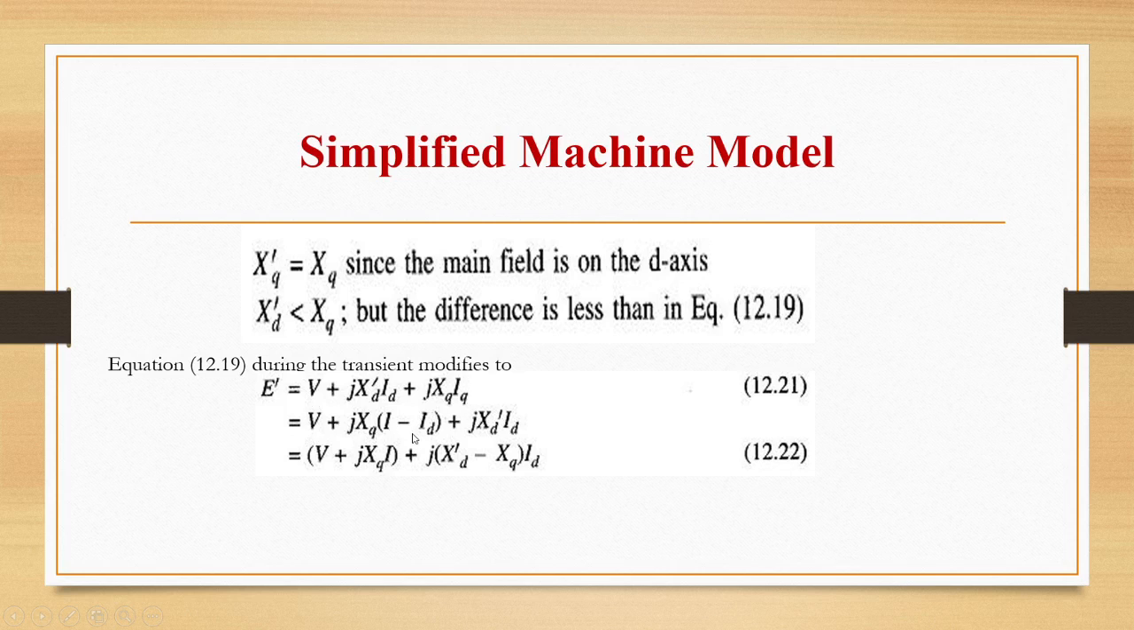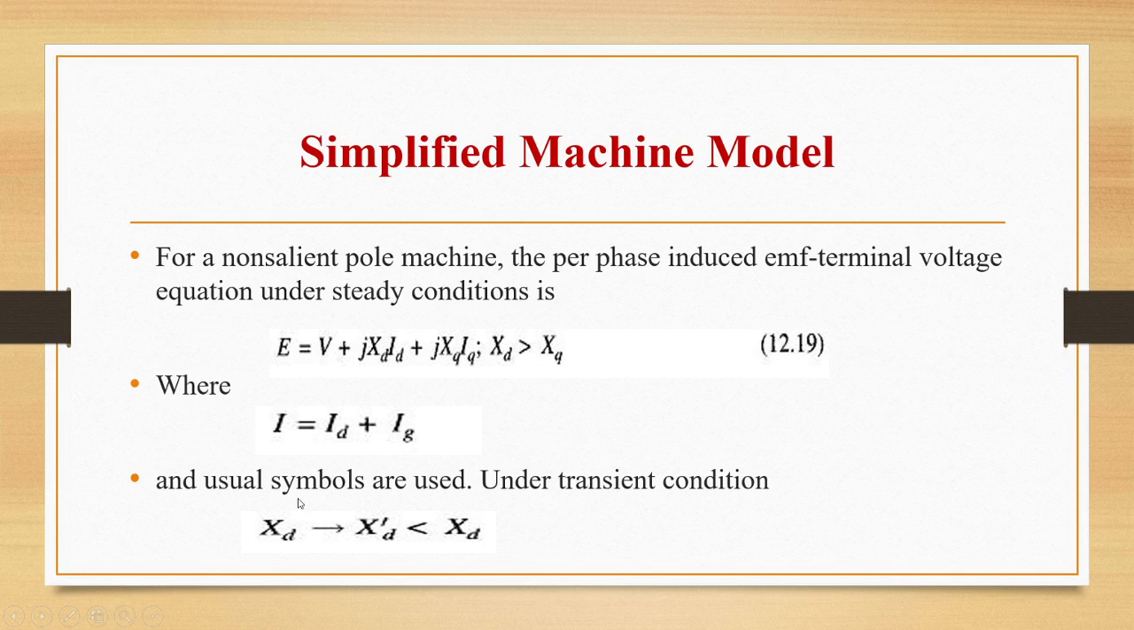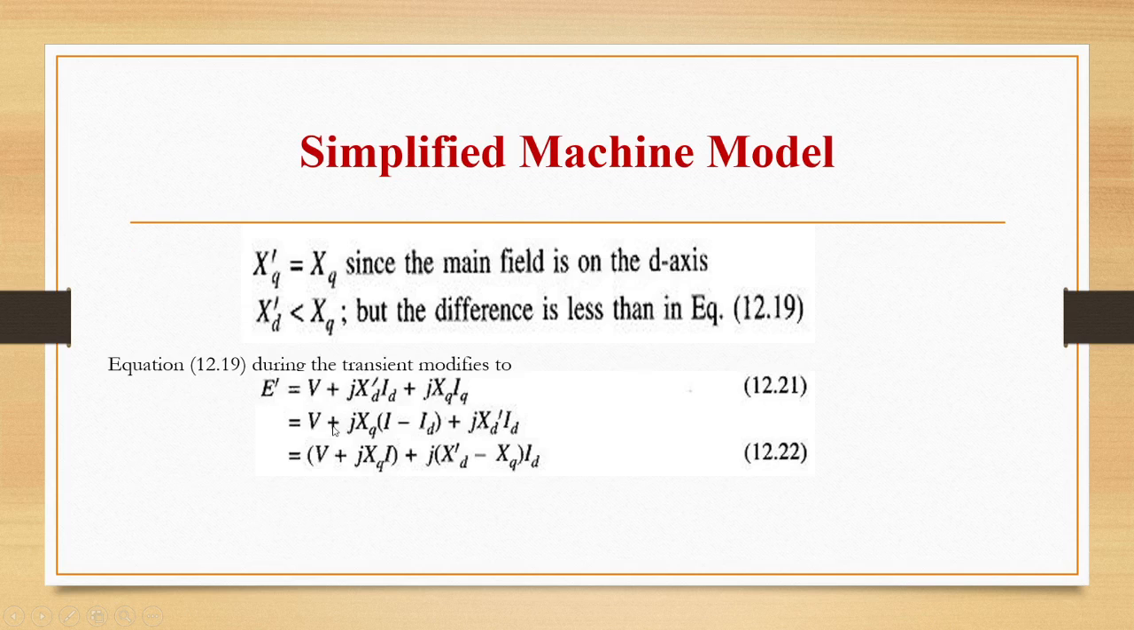Iq can be written as I minus Id, since I = Id + Iq, so Iq = I − Id from this equation. Substituting the value of Iq as I − Id, and keeping the term jXd'Id as it is, we get V + jXqI + jId, taking jId common, times (Xd' − Xq).